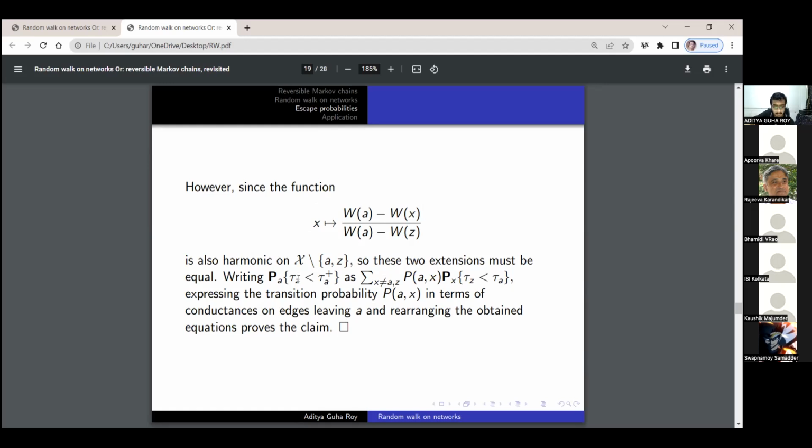So now we write P_A(tau_z < tau_a^+) equals the summation over x not equal to a and z of P_AX, that is the probability of moving from a to x in one step, times P_x(tau_z < tau_a), the probability starting at x. And expressing the transition probability P_AX in terms of the conductances on the edges leaving A, and rearranging the obtained equations, we get the proof, we complete the proof of the claim.